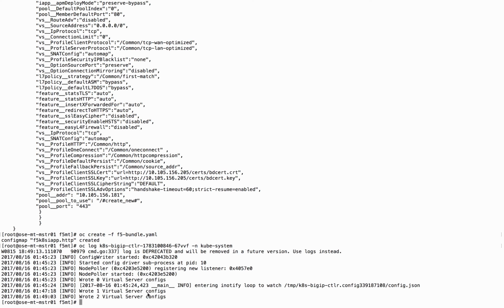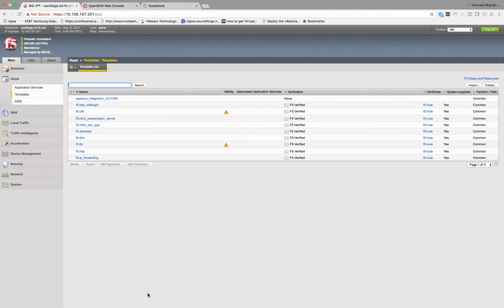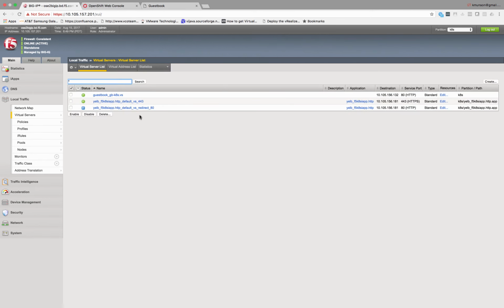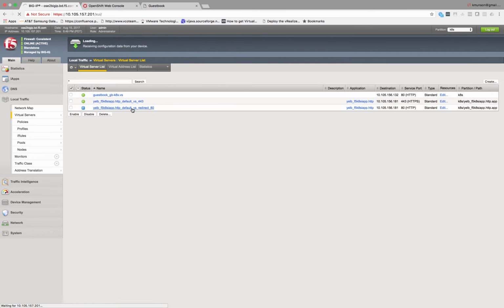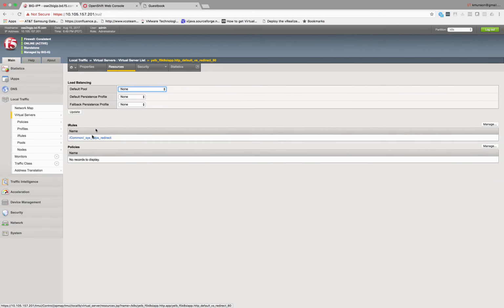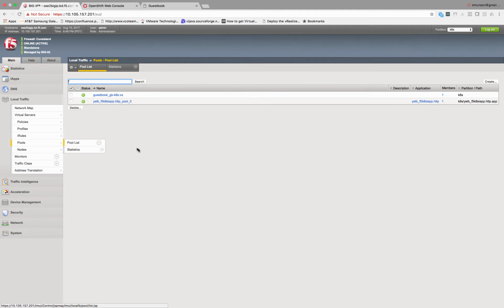We'll take a look at the logs. You see that it's now written two virtual server configurations. If we go back and take a look at our BIG-IP, we see that we have three VIPs, two for the application, and one is an HTTP redirect to HTTPS. You see it was automatically associated with the appropriate iRule. We'll take a look at our pools. They both have one member in them.